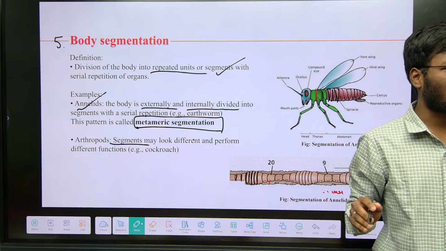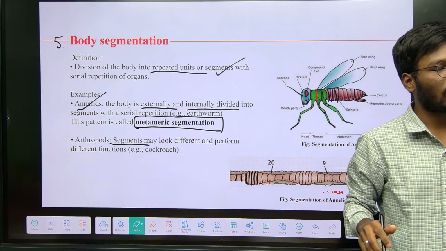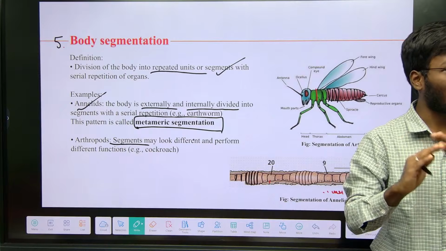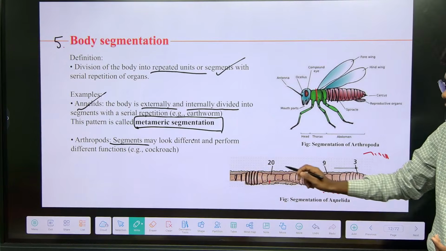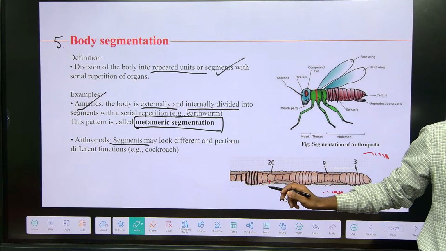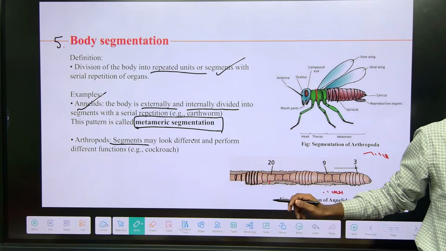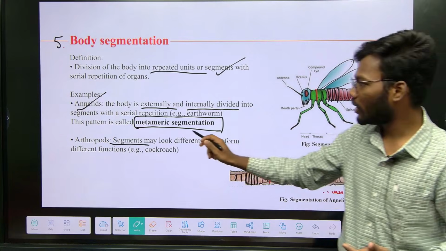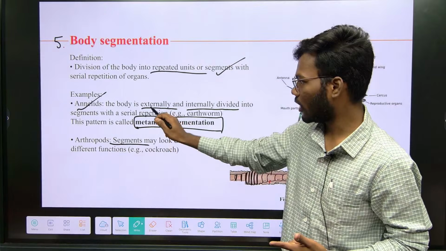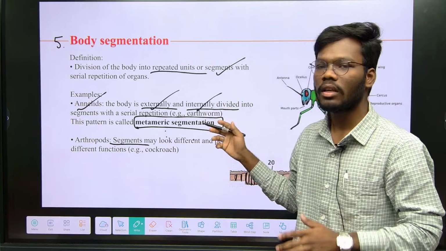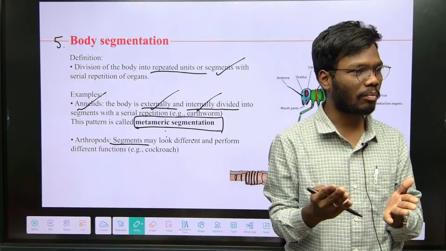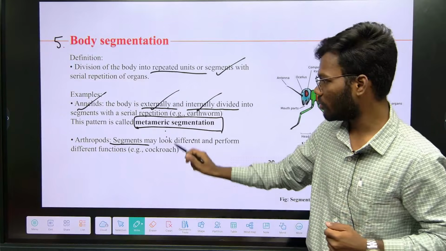Internally the whole cavity is a normal chamber. But in annelids, internally also you will see the segment pattern. That's how metameric segmentation is: externally and internally the segments are visible.